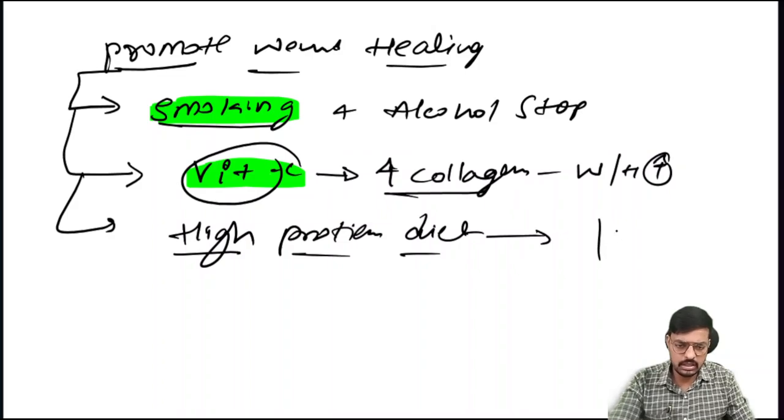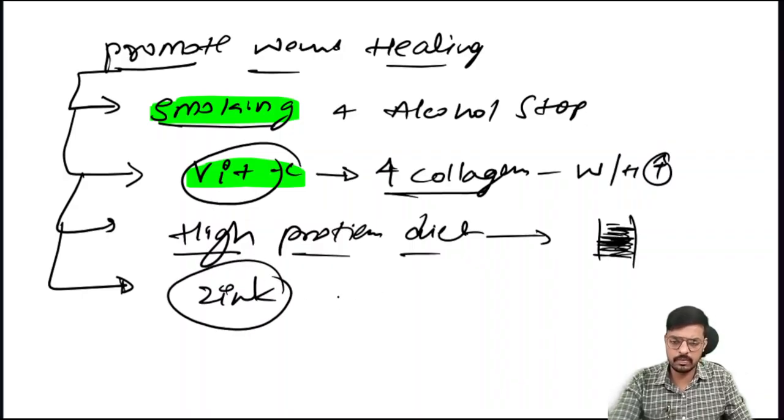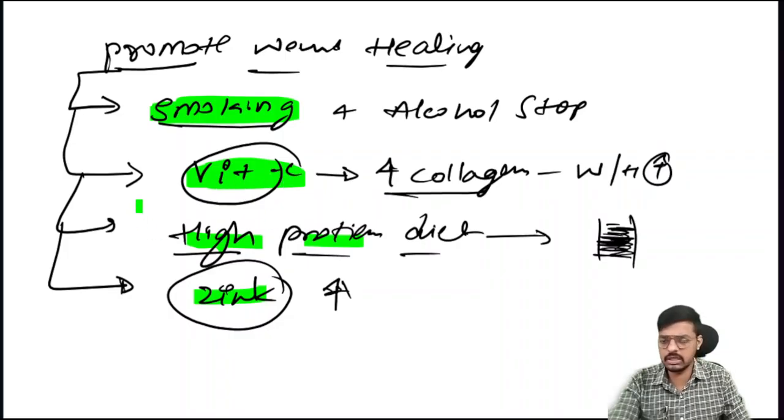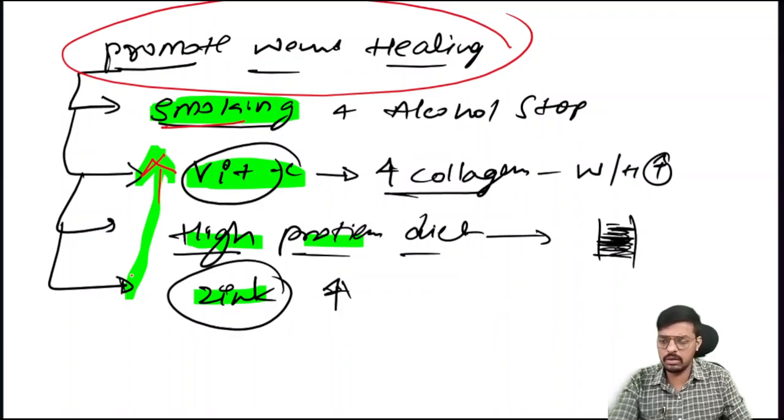Consider here is a wound and inside the wound there is a gap like this; to fill this gap we have to give a high protein diet. And the one most important metallic agent we give is zinc. Zinc also improves wound healing. Zinc, high protein diet and vitamin C improve wound healing, and make sure all of this is going to the patient in the post-operative area. And ask the patient to stop smoking, which promotes wound healing.